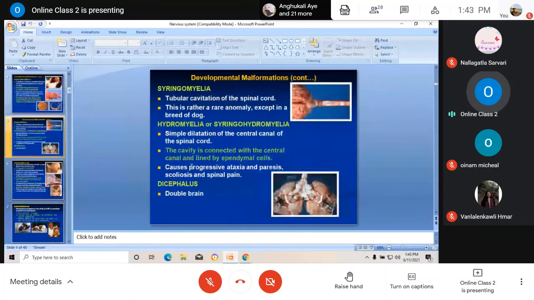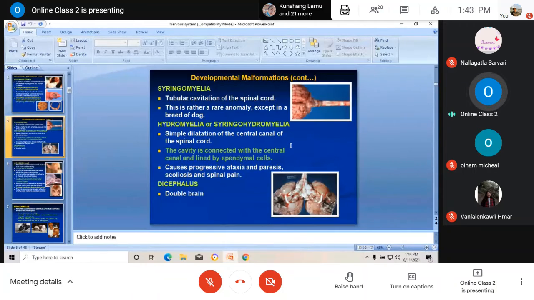Then syringomyelia, that is tubular cavitation of the spinal cord. Then hydromyelia or syringohydromyelia.